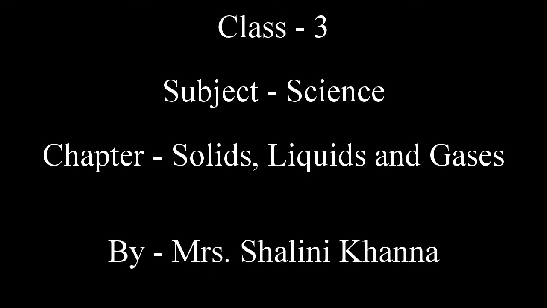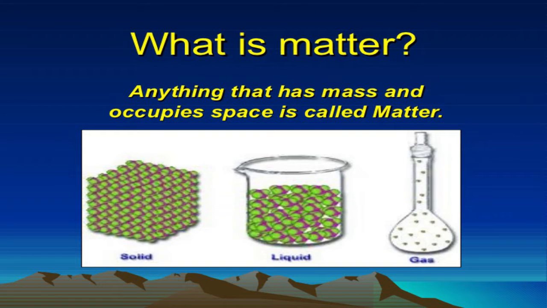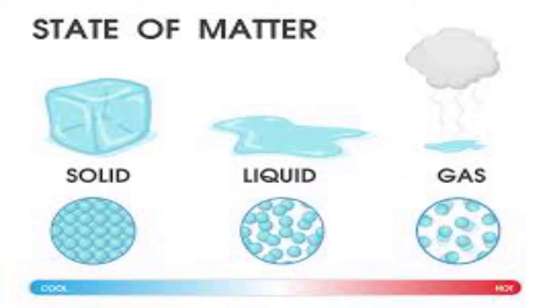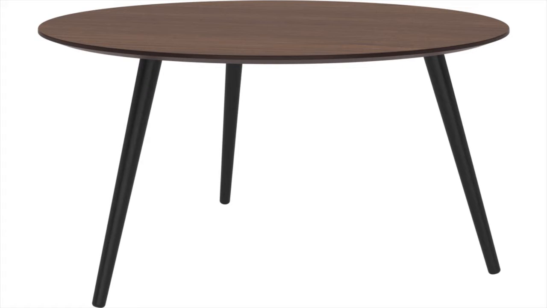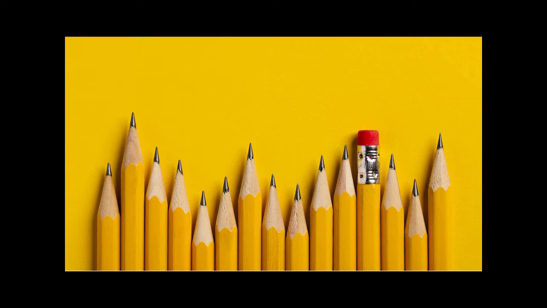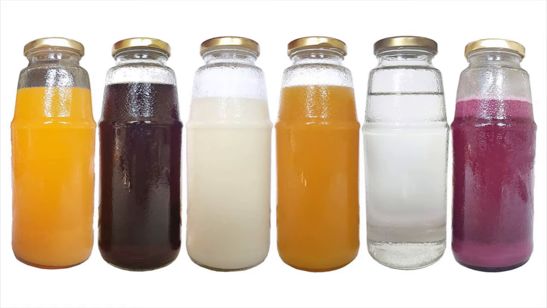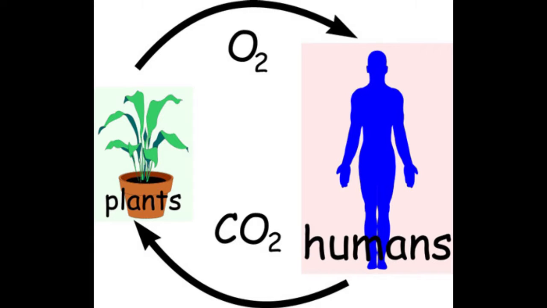The name of the chapter is Solids, Liquids, and Gases. Anything that has weight and occupies space is called matter. It means matter can be solid like a table, chair, chalk, or a pencil, a liquid like water, cold drink, or milk, or a gas like oxygen or carbon dioxide.